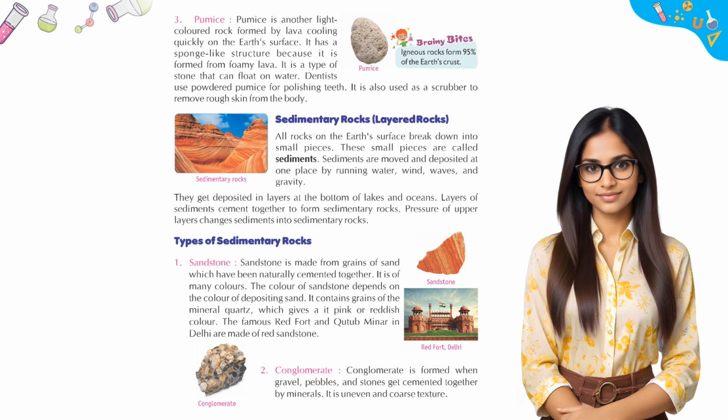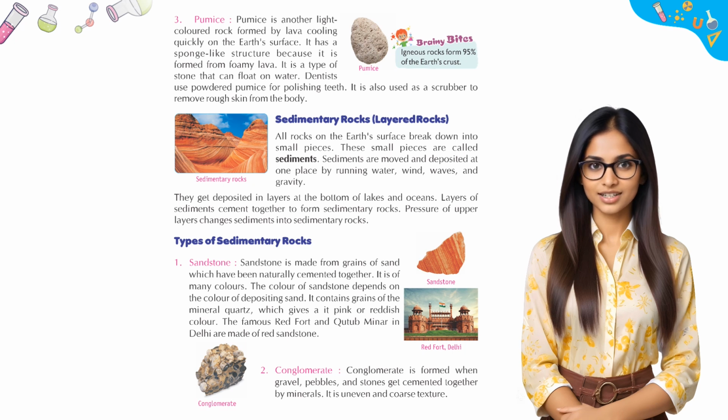Types of sedimentary rocks. 1. Sandstone. Sandstone is made from grains of sand which have been naturally cemented together. It is of many colors. The color of sandstone depends on the color of the depositing sand. It contains grains of the mineral quartz, which gives it a pink or reddish color. The famous Red Fort and Qutub Minar in Delhi are made of red sandstone.